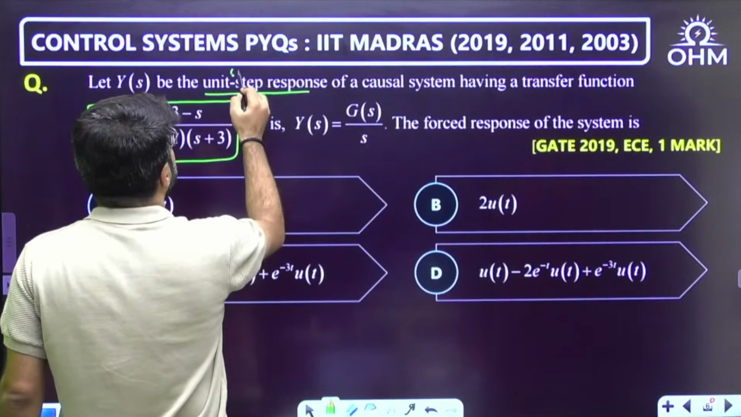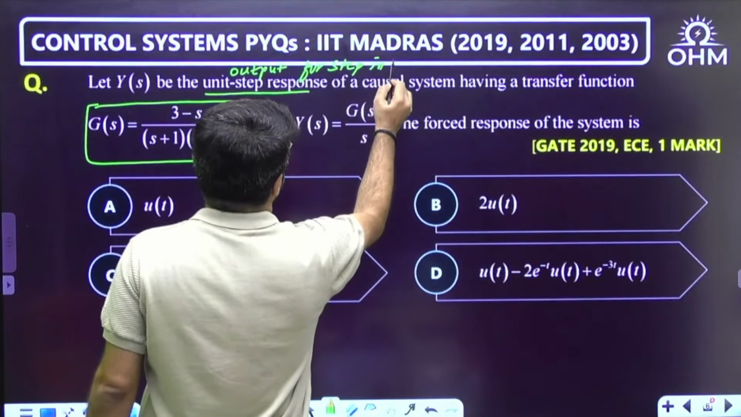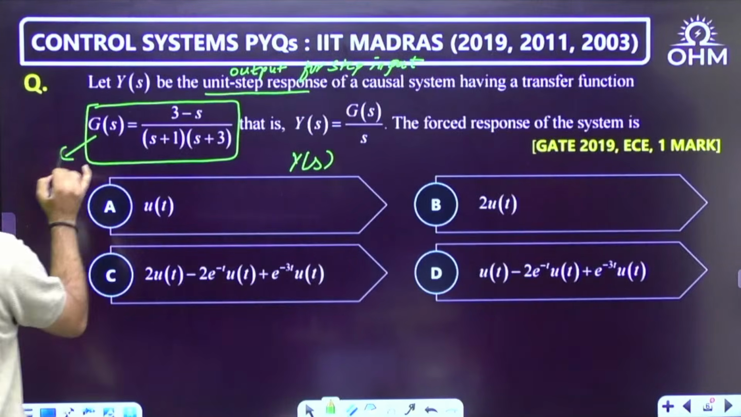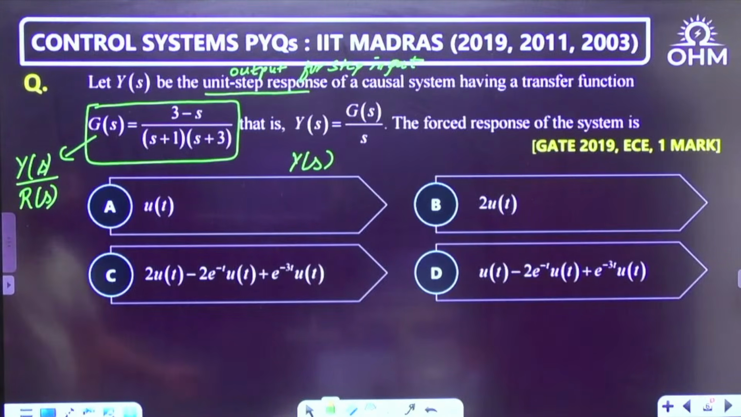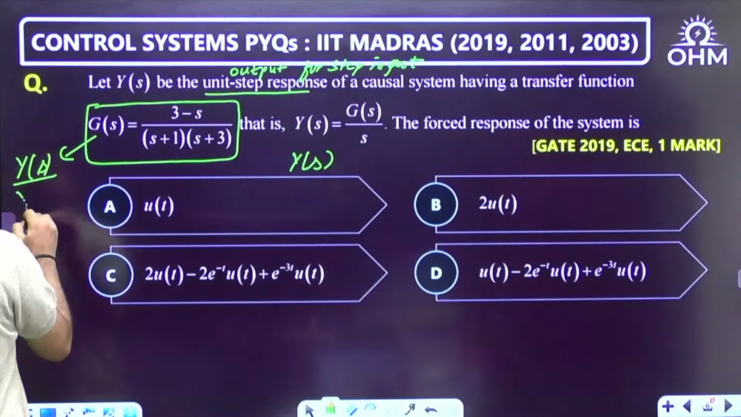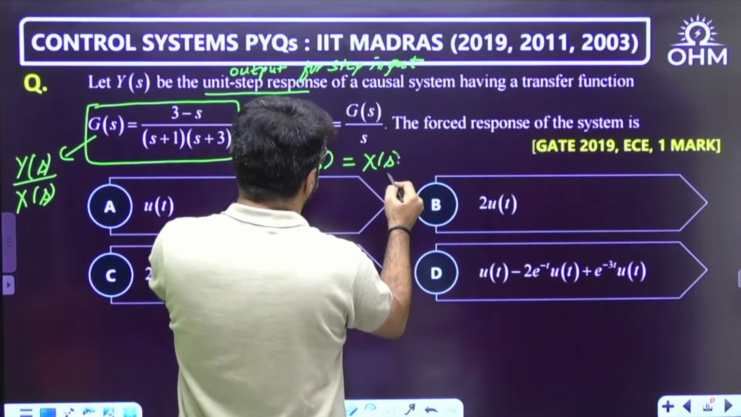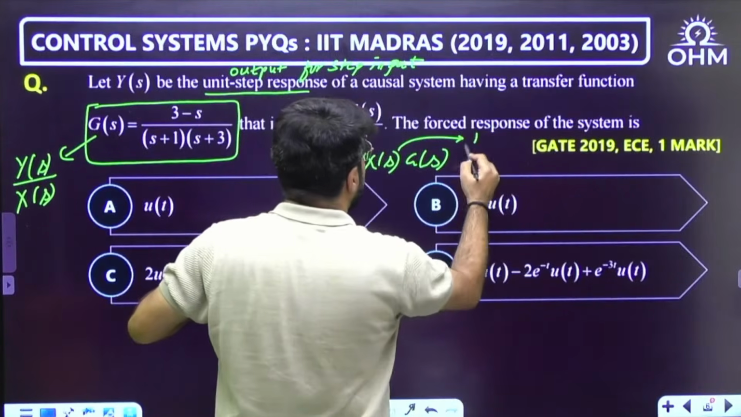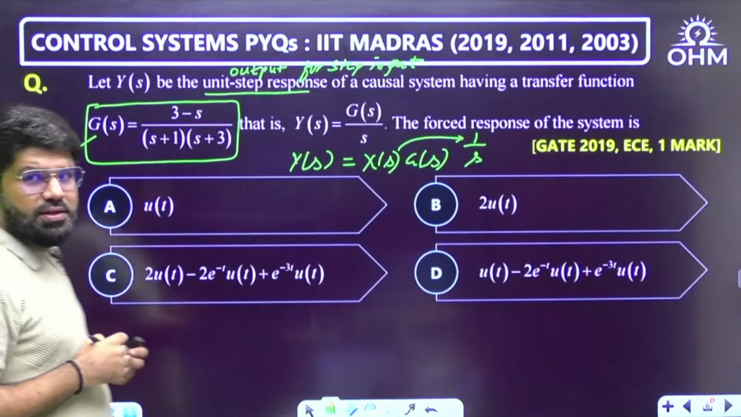What is the unit step response? It is the output or response for step input, for unit step input. And how do you anytime write down the output of any system? If this is the transfer function, transfer function is the ratio of output divided by input. Suppose the input is R(s), Y(s) upon R(s). Let me call the input as X(s), anything you can name it here. Y by X. So Y(s) is actually what? Input into gain. And the input in s domain, because it is a step input, is 1 by s. So for that also they have given it clearly. It is G(s) upon s.